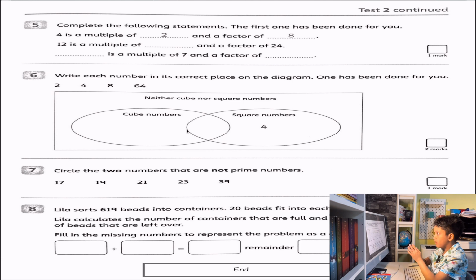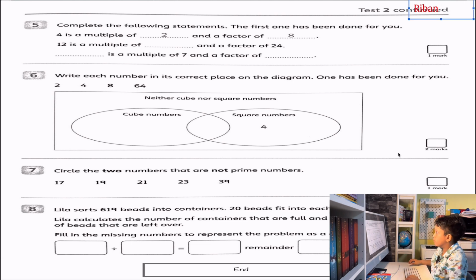A multiple is when the factor can be timesed by any number to get that multiple. 2 is a factor of 4, and 4 is a factor of 8, because 4 times 2 is 8.